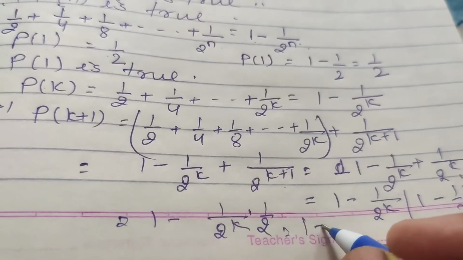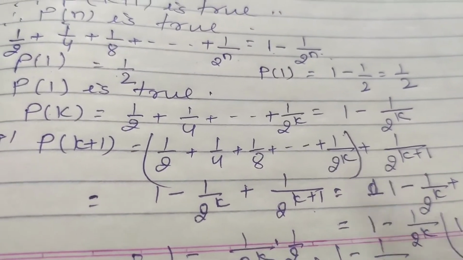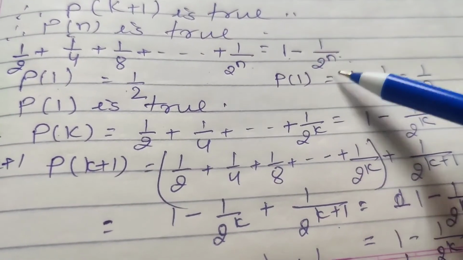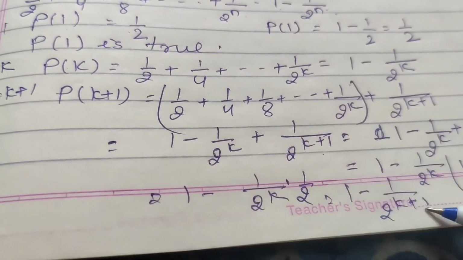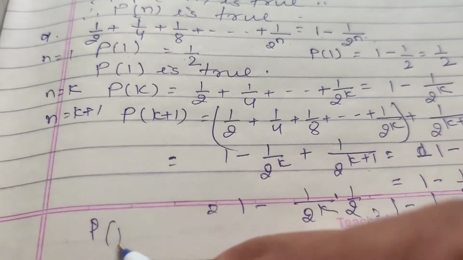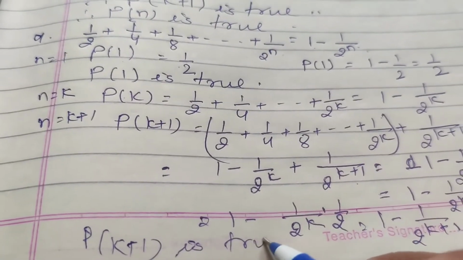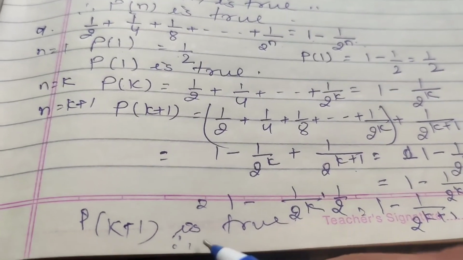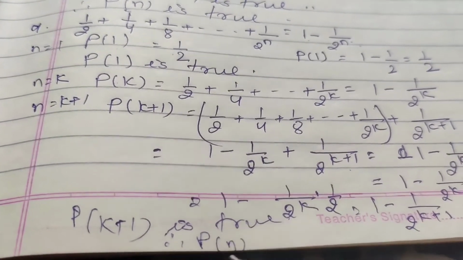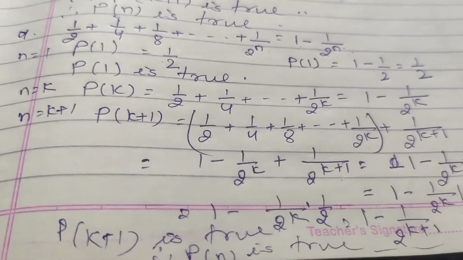It means it is equal to 1 upon 2 raised to power k plus 1. Here is the 1 minus 1 upon 2 raised to power n, n equal to k plus 1. It means P(k+1) is true. Therefore, P(n) is true for all the values of n.